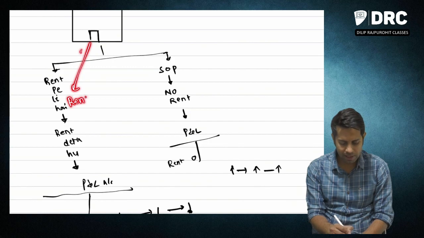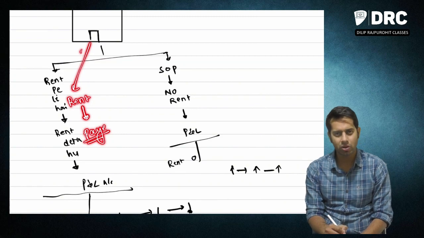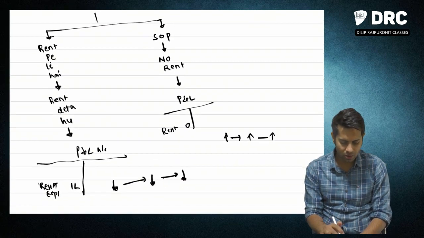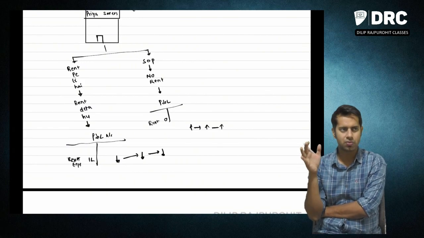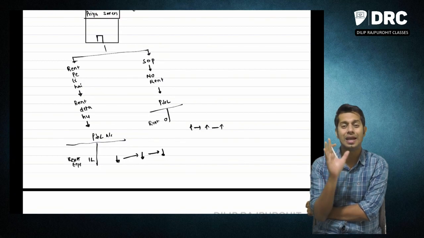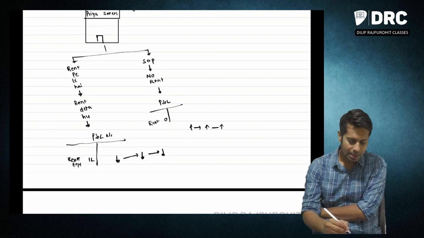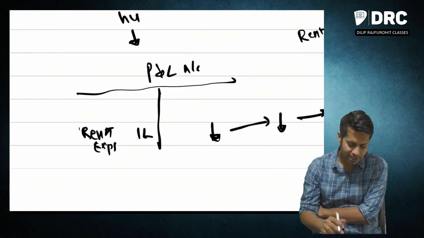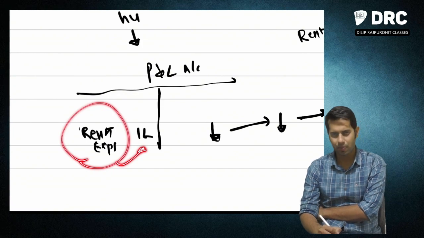If I would have taken this property on rent, then obviously I would have to pay rent on this property. If Priya Saris has taken that property on rent, then obviously Priya Saris is going to claim rental expenses in their profit and loss account.